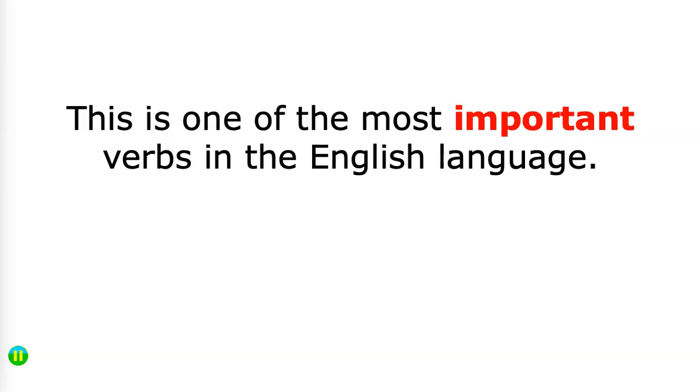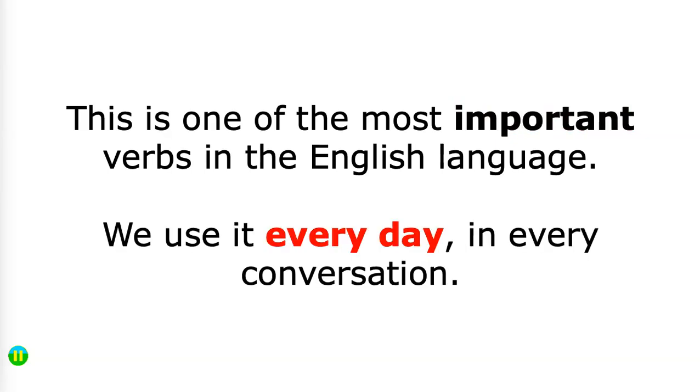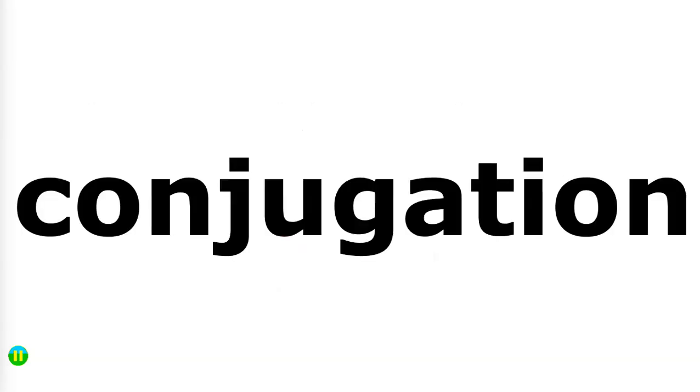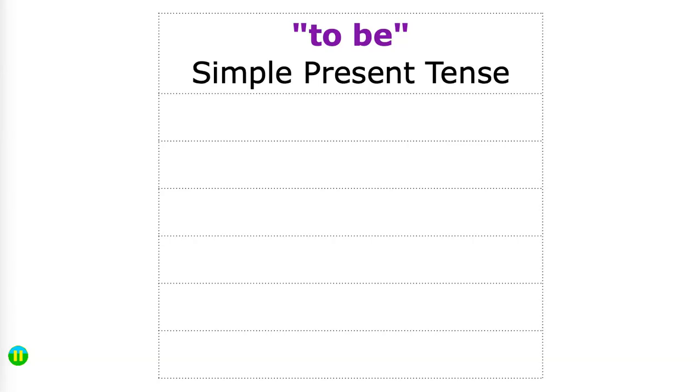Now, the verb to be is one of the most important verbs in the English language. We use it every day in every conversation. Let's talk about conjugation. We're going to conjugate the verb to be in the simple present tense. I'm going to read you sentences showing the conjugations.